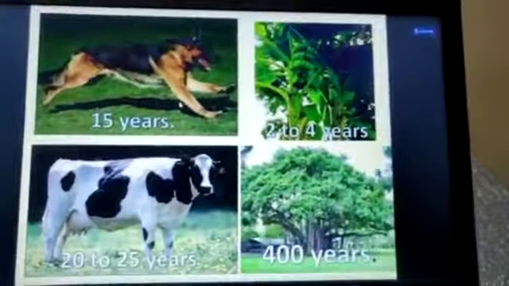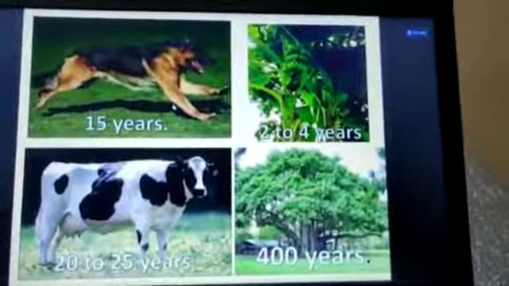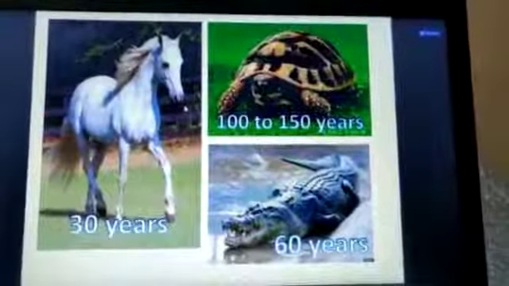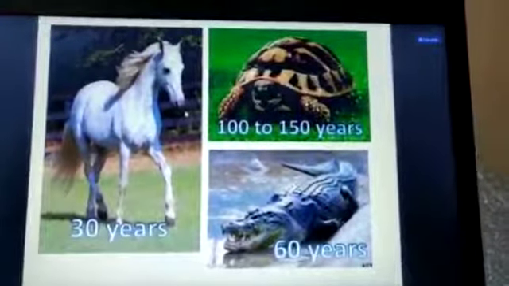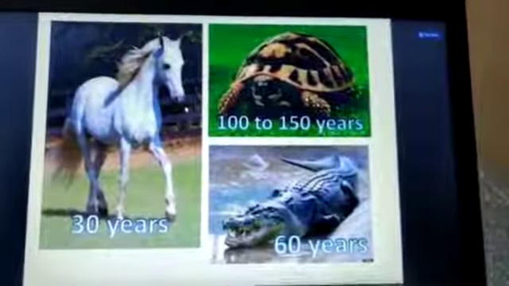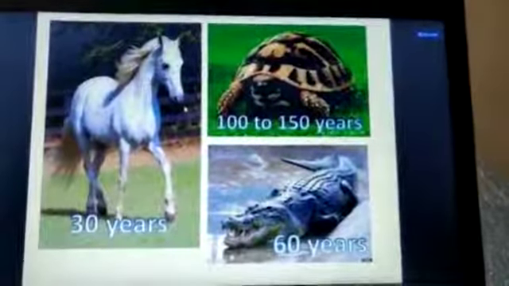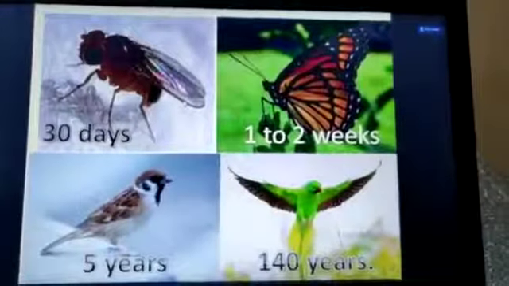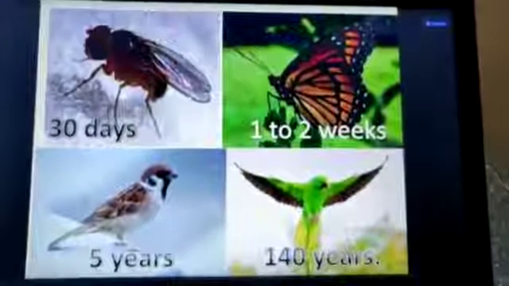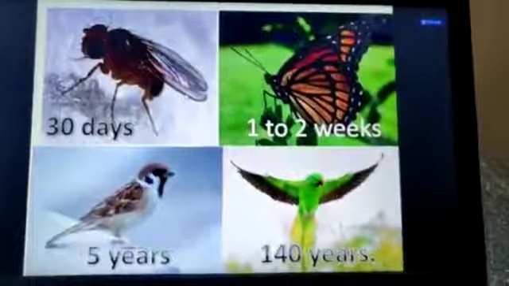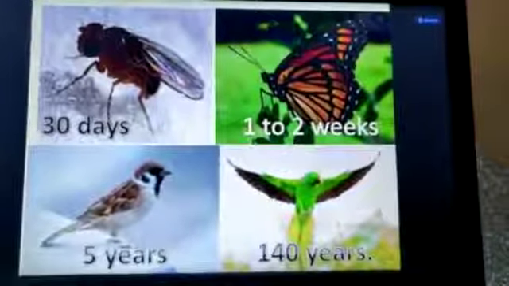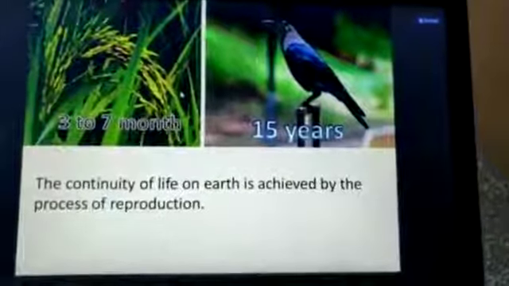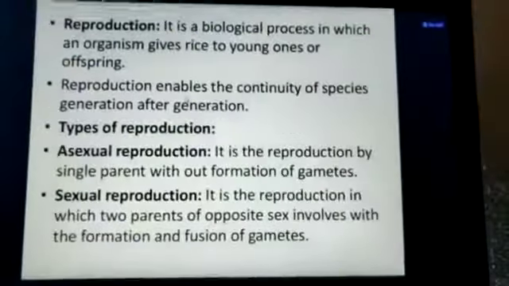Cows 20 to 25 years. Banyan tree 400 years. Horses 30 years. Reptiles, the turtles, alligators as well as crocodiles, have 100 to 150 and 60 years respectively. Some honeybees or insects have 30 days, butterfly 1 to 2 weeks, sparrows 5 years and parrots 140 years. So the continuity of life on earth is achieved by the process of reproduction.